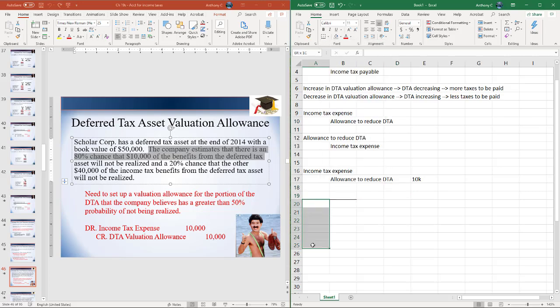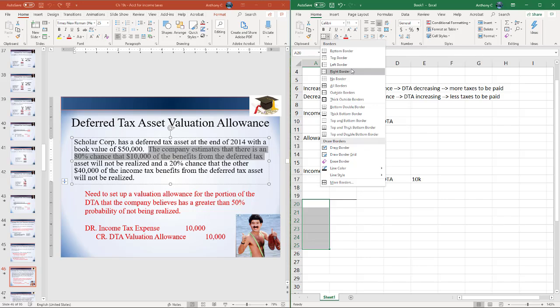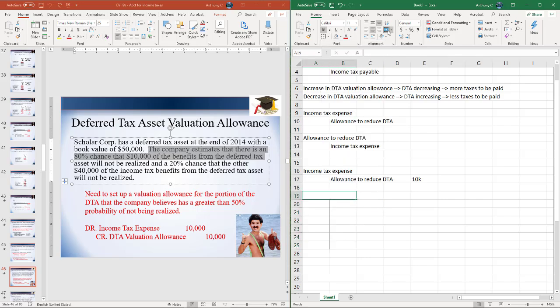Again, it helps to keep track of the allowance to reduce DTA. In some sense, this works kind of like your allowance for doubtful accounts, in that the journal entry you'll be making for this account at the end of each year will simply be the difference between the beginning balance and your desired ending balance. So let's just say it has a balance of 0 at the beginning of 2014, and then we want a balance of 10,000 at the end of 2014. So our plug number we made here was for 10,000.